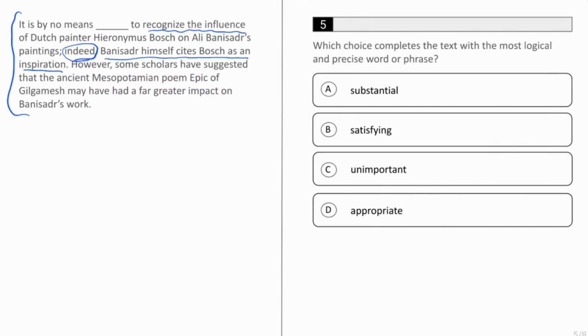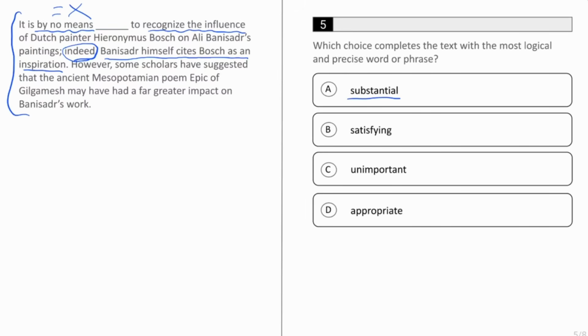Now there is one more complication, which is this phrase by no means. By no means is a negative phrase, meaning that it's not whatever comes in the blank to recognize the influence. Because we know that the author thinks it is a good idea to recognize this influence, we're probably going to look for a word that means the opposite. It's by no means bad, or by no means not necessary.